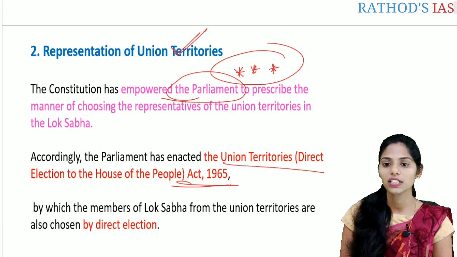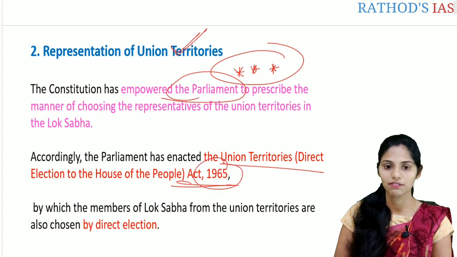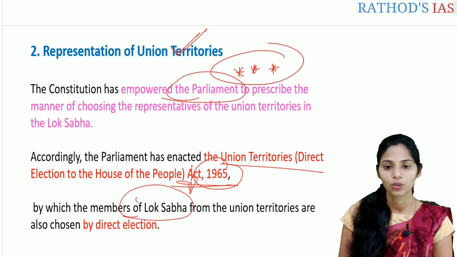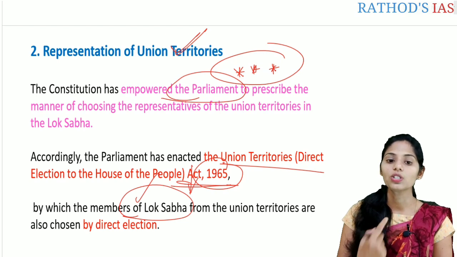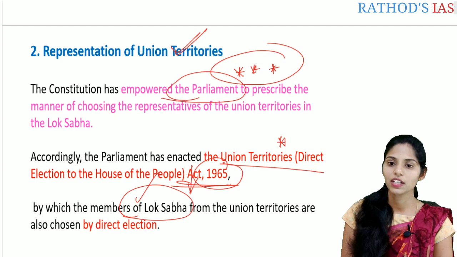That is the Union Territories Direct Election to the House of the People Act of 1965. So by this act, what happened? The members of the Lok Sabha from the Union Territories are chosen by direct elections. So this act is very important whenever you are writing the mains answer.